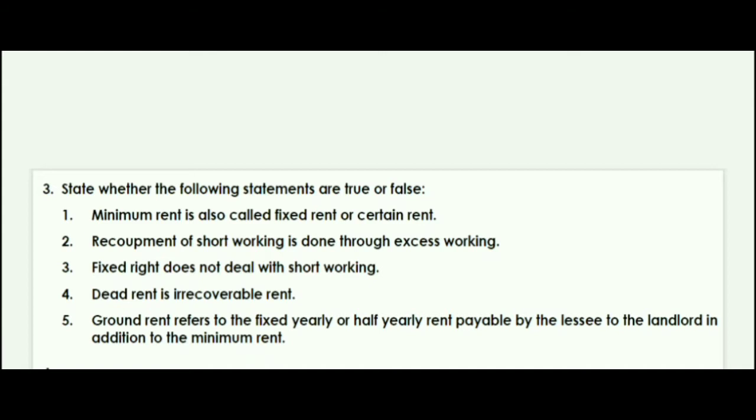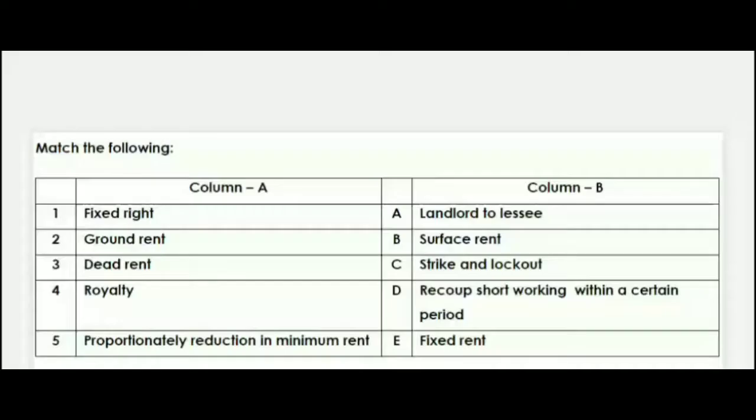The rent paid by the lessee to the landlord in addition to the minimum rent is nothing but the ground rent. So the statement is true. Let's see the next question now. The next question is the match the following type.